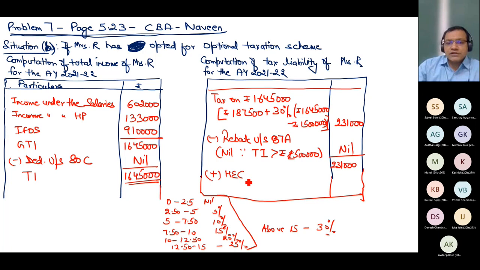Add health and education cess at the rate of 4% and it comes out to be 9240, and this is what the tax payable, 240,240.